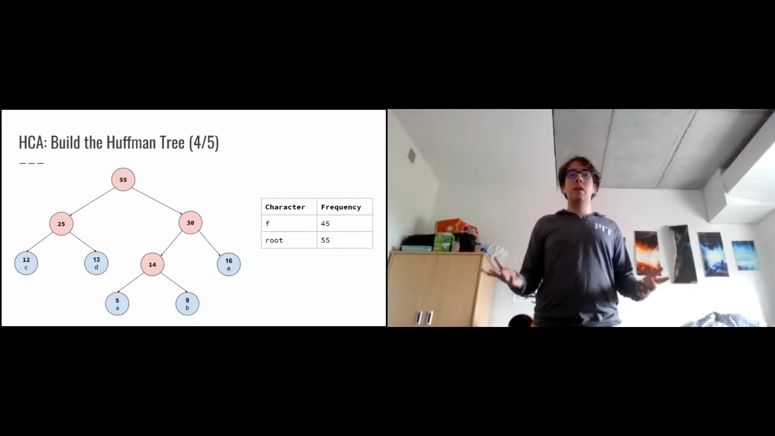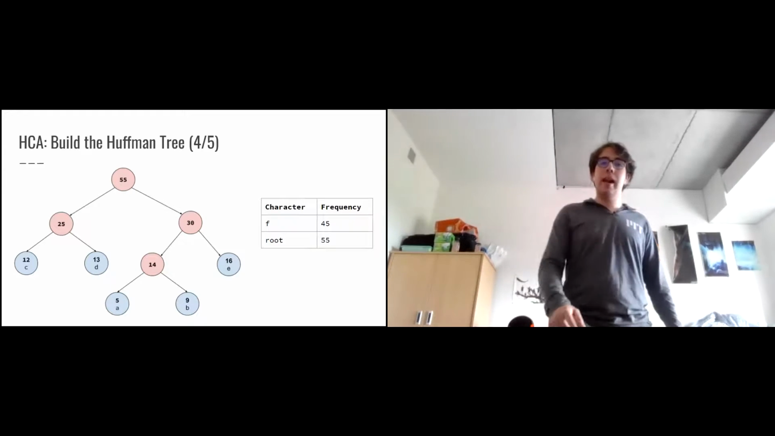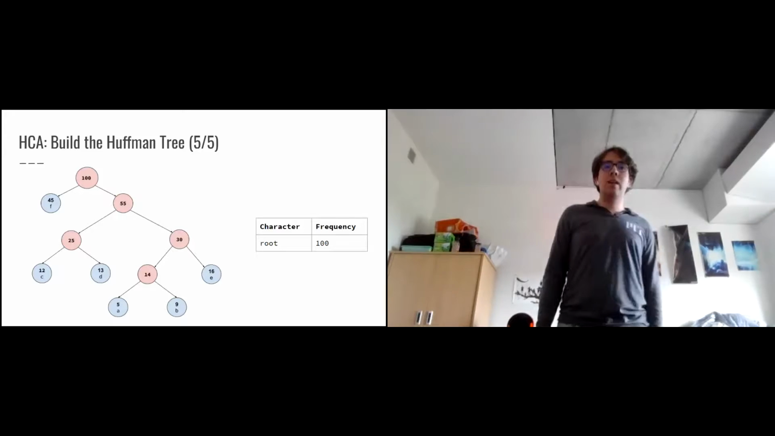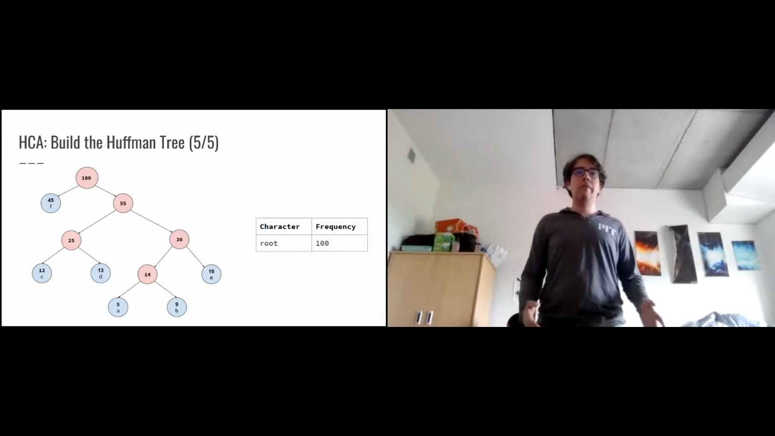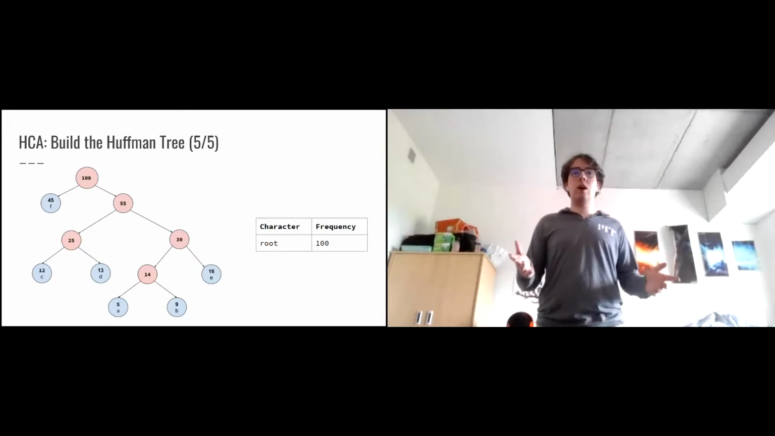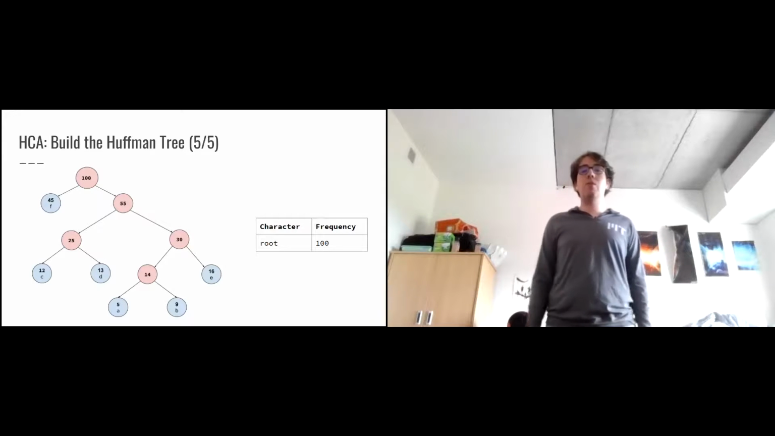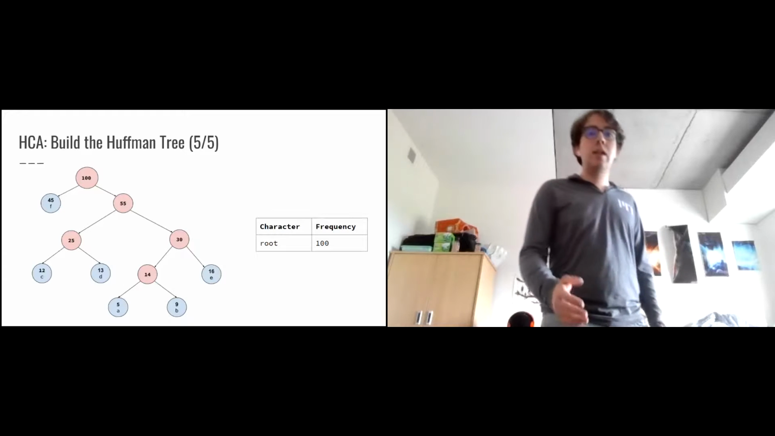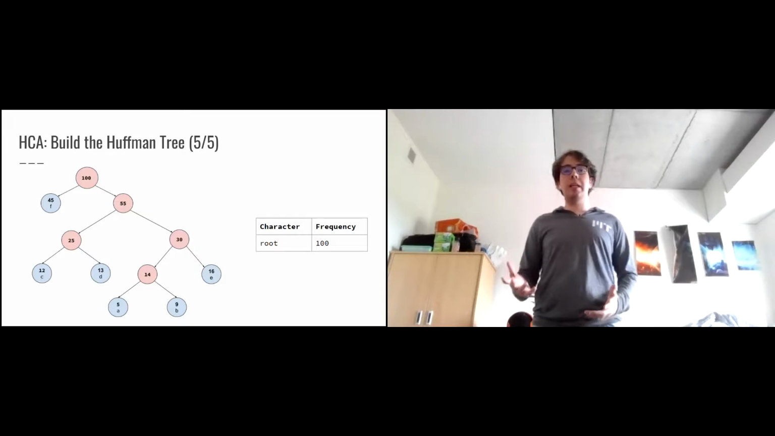Then we would take the next 2 minimum frequencies, which would be the root nodes 25 and 30, and we would create the root node 55 and add it back to the table. So finally, the last 2 minimum frequencies are F and the root node 55, so we would create the root node 100. So our entire file is represented with this Huffman tree, and we're done because we only have 1 entry left in the table. So you guys can see this is actually the same structure and idea of the 20